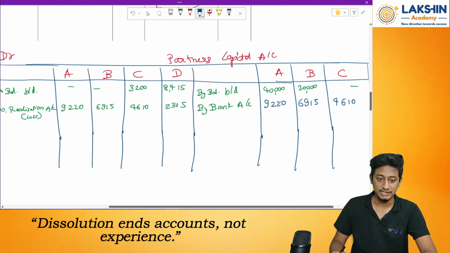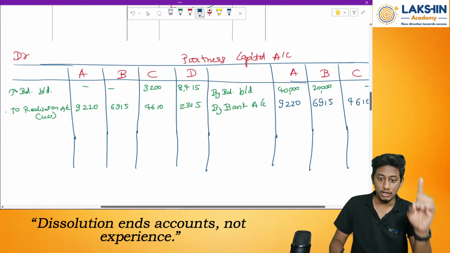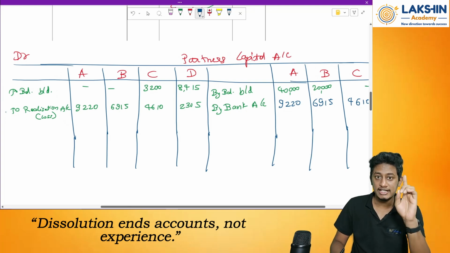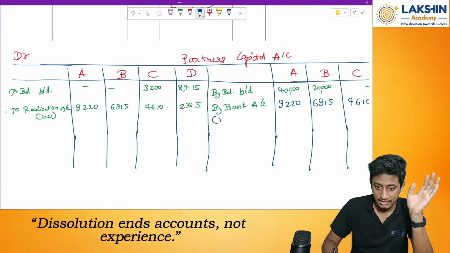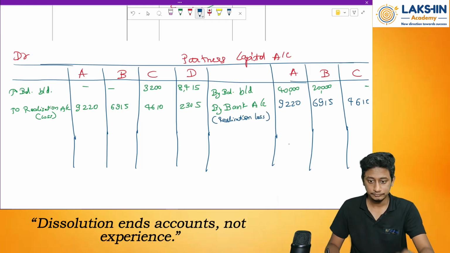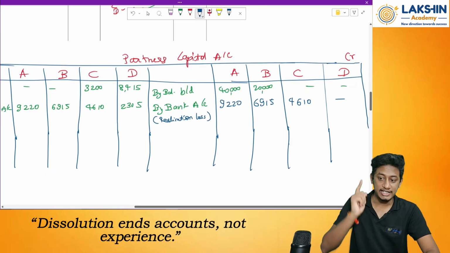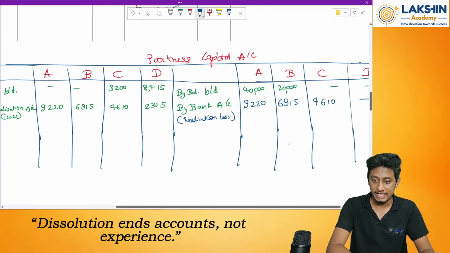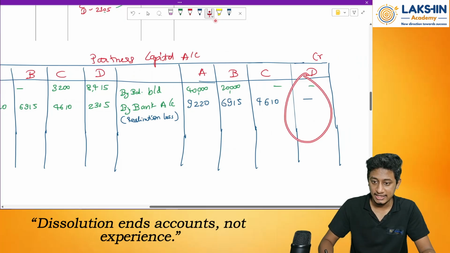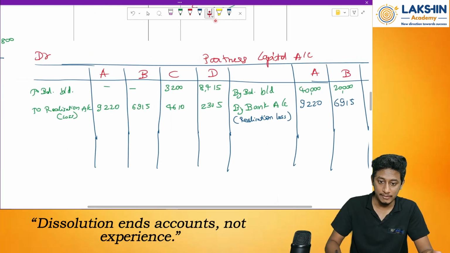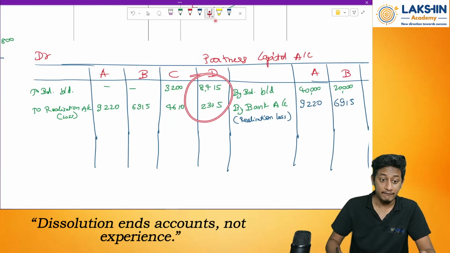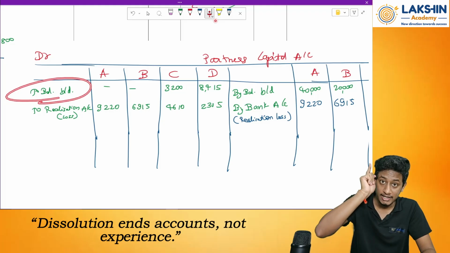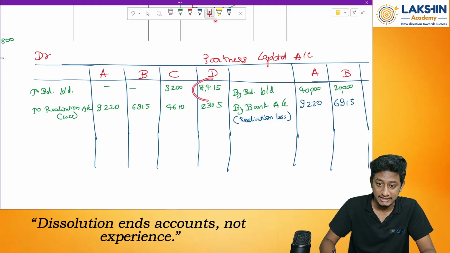After this, first of all, close D's account. I will just mention realization loss over here. Realization loss taken over. Now close D's account. Check. See, on the credit side there is nothing to be taken care of, right? Only on the debit side, which is a deficiency. Why? Because capital will always have a credit balance, but in this case it is a debit balance.